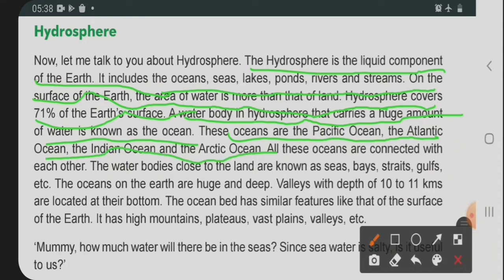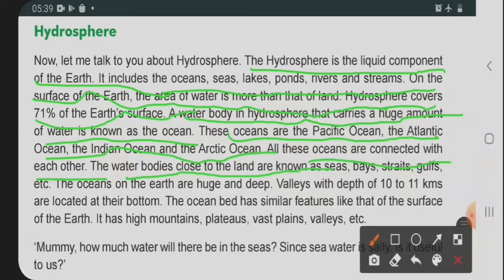We have already seen the world map, and in the world map there are different continents, and other than the continents there is sea water. In that sea water there is also a division, divided into the Indian Ocean, Pacific Ocean, Atlantic Ocean, and Arctic Ocean. So four oceans are there. All these oceans are connected with each other. We have already seen in the world map about the oceans.